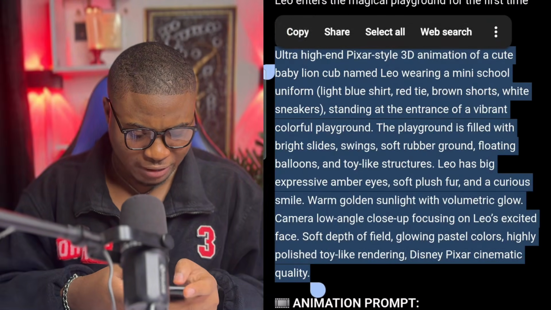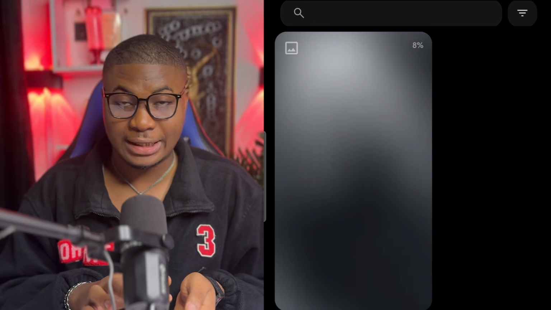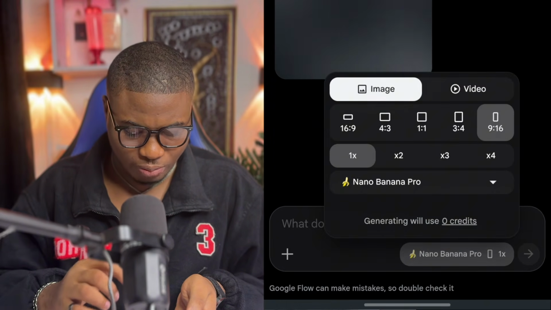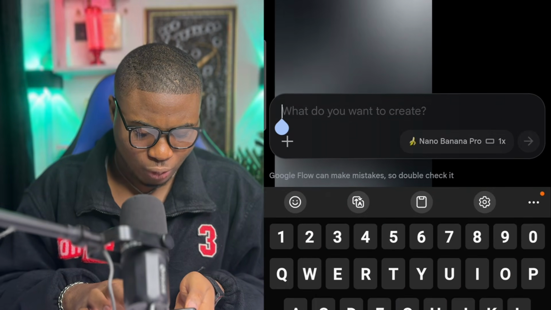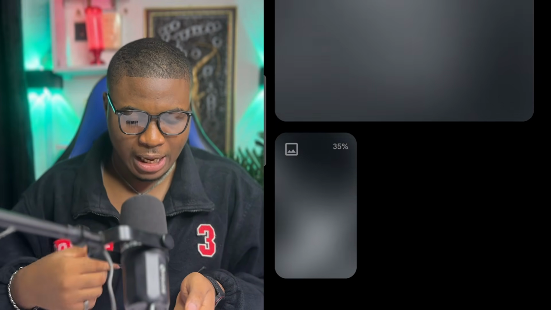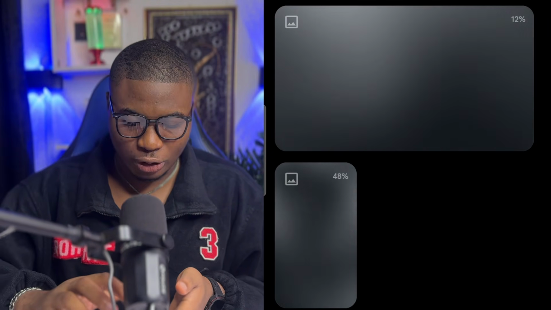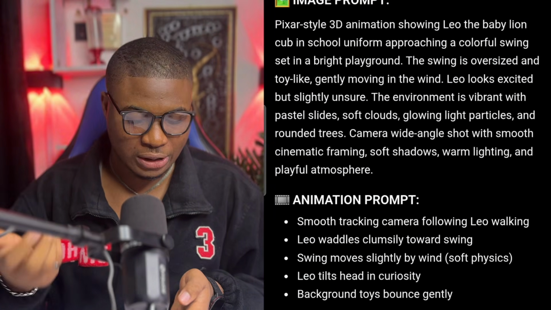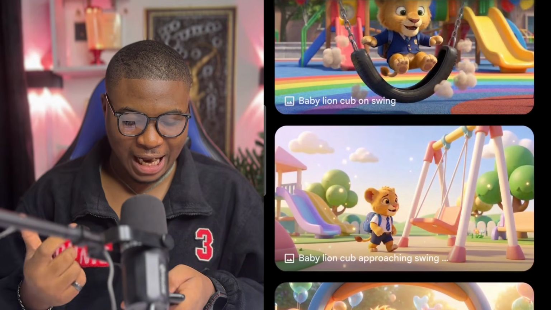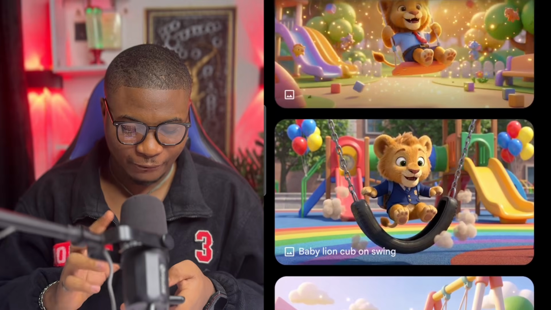Right here, I'm going to copy the image prompt and then go over to Flow to send and generate. If you notice, this is in short form. If you also want it in landscape, you can select landscape and send the same prompt, and it will generate it in landscape, which I'm going to do behind the scenes. I'm also going to go back to ChatGPT to copy the second one, the third one, and so on. So you see right here that I have generated all the image files needed for this.